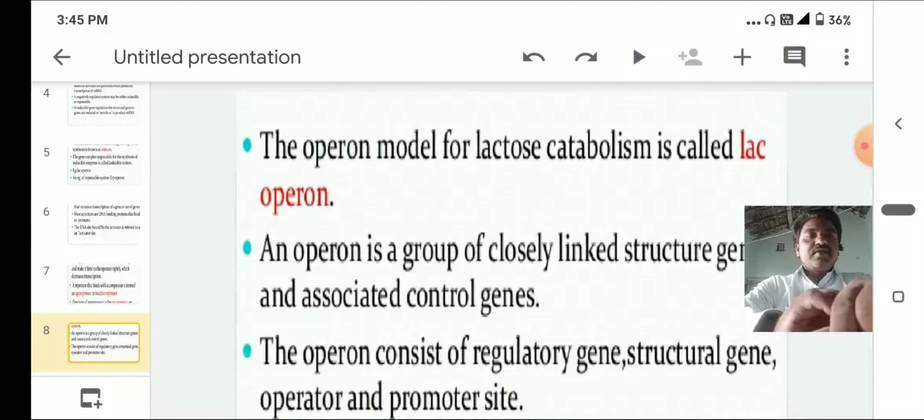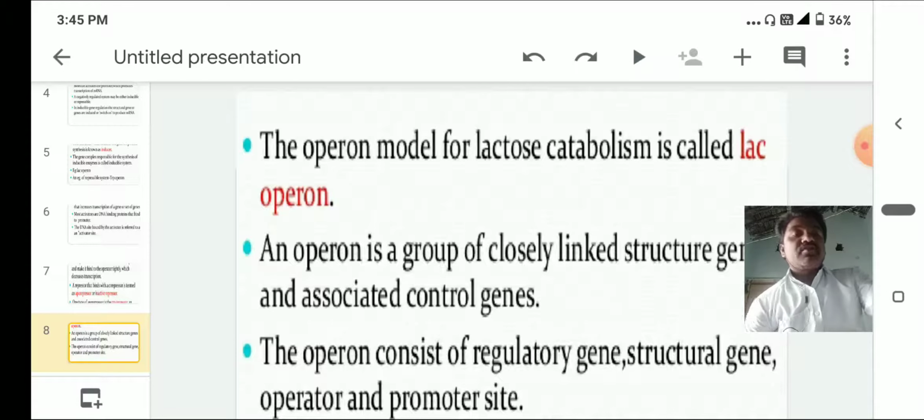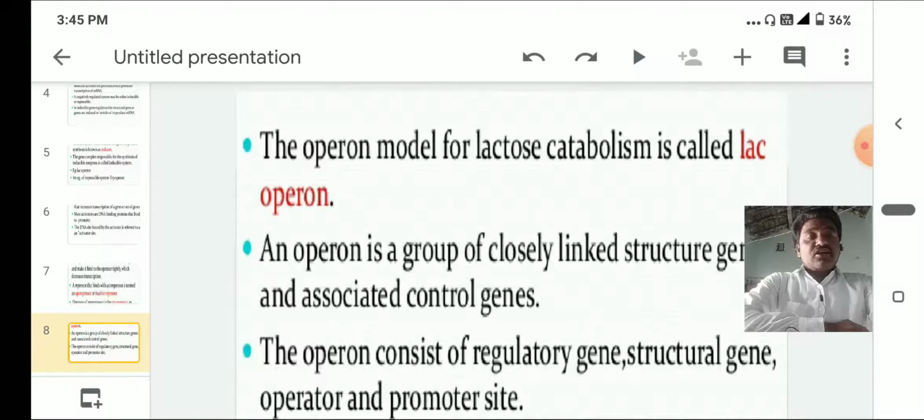The operon model for lactose catabolism is called the lac operon. An operon is a group of closely linked structural genes associated with control genes. The operon consists of a regulatory gene, structural genes, and the operator and promoter sites.